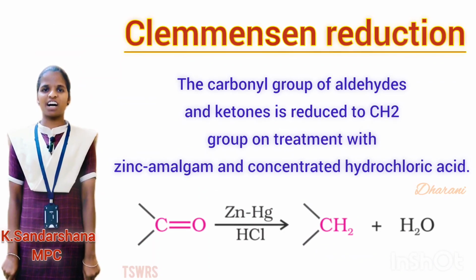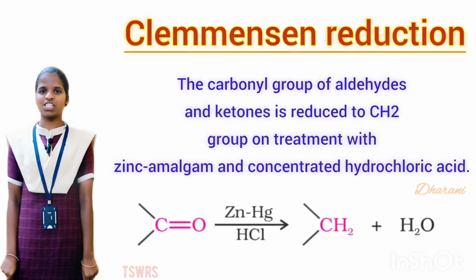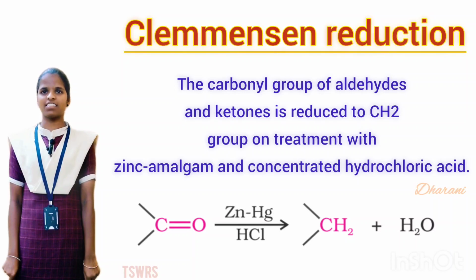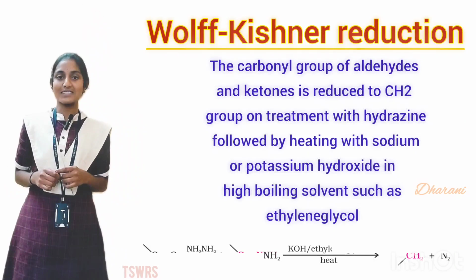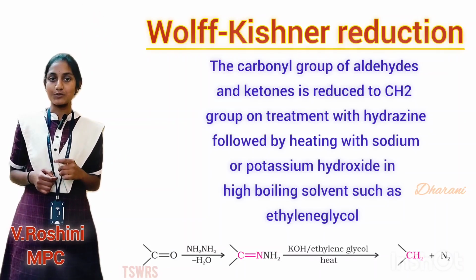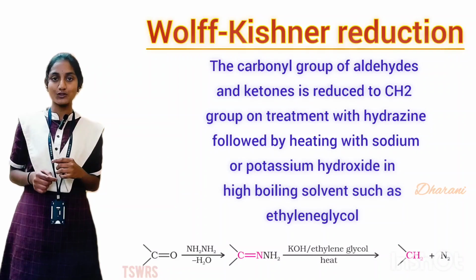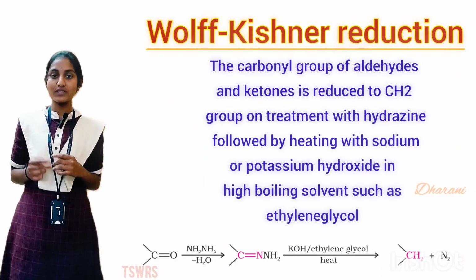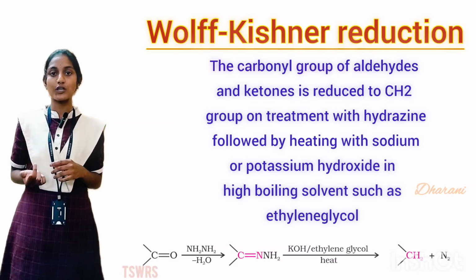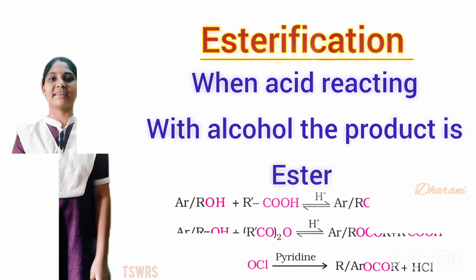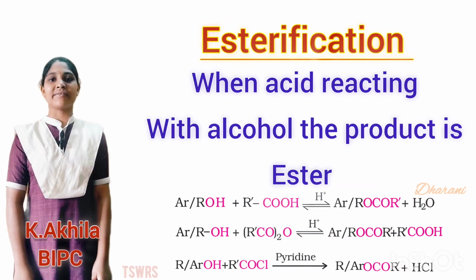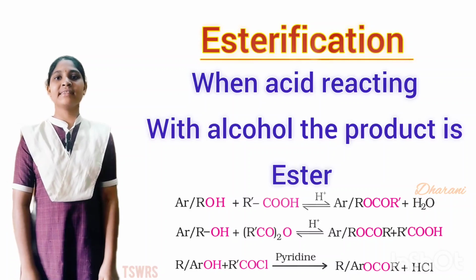Clemmensen reduction. The carbonyl group of aldehydes and ketones is reduced to CH2 group on treatment with zinc amalgam and concentrated hydrochloric acid. Wolff-Kishner reduction. The carbonyl group of aldehydes and ketones is reduced to CH2 group on treatment with hydrazine followed by heating with sodium hydroxide. Esterification. Acid reacting with alcohol, the product is ester.